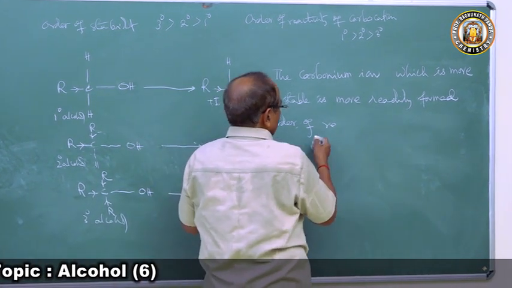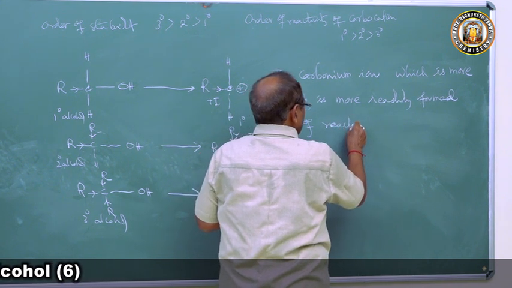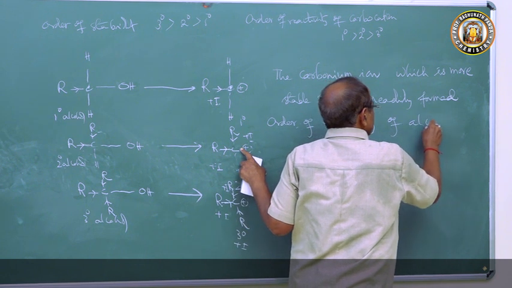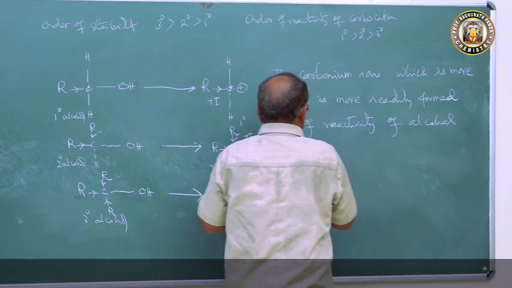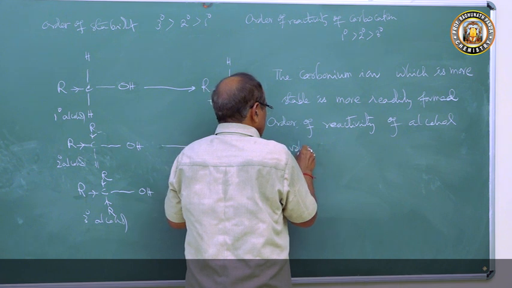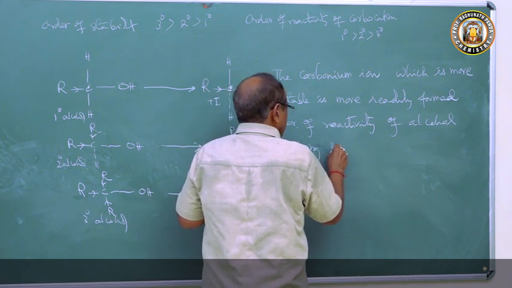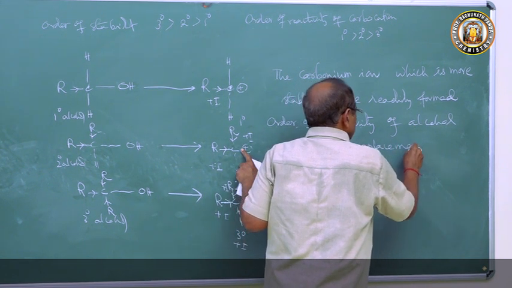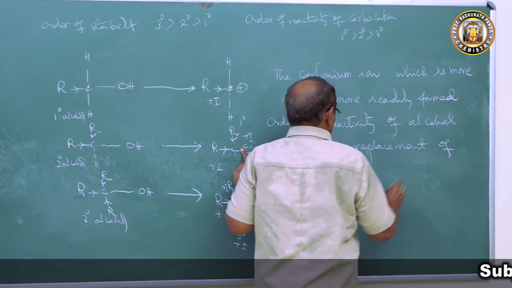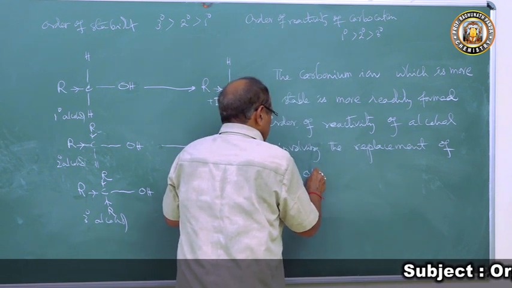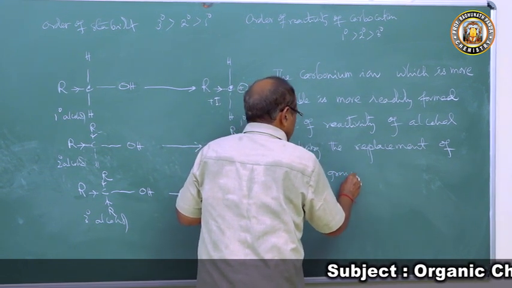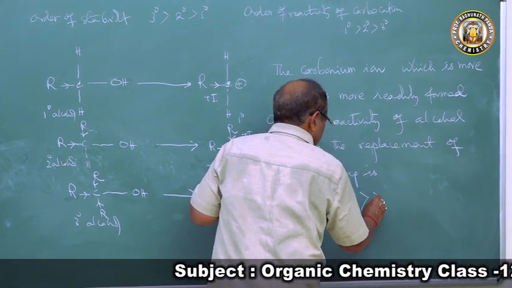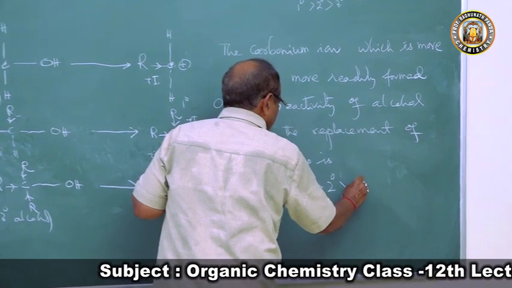Hence, the order of reactivity of alcohol involving the replacement of OH group is 3 degree is more reactive than 2 degree is more reactive than 1.